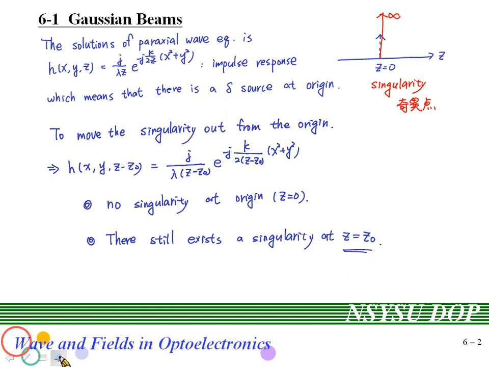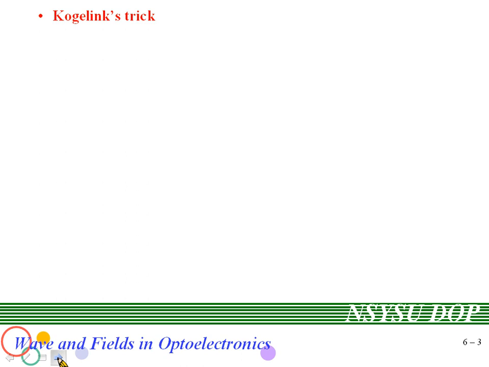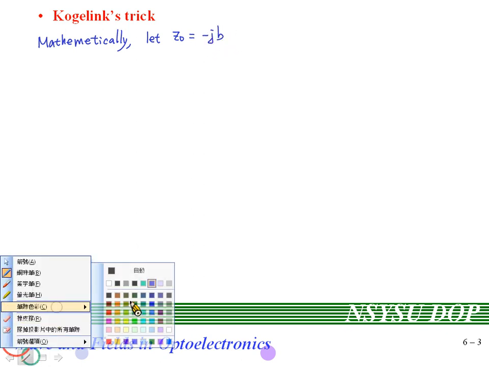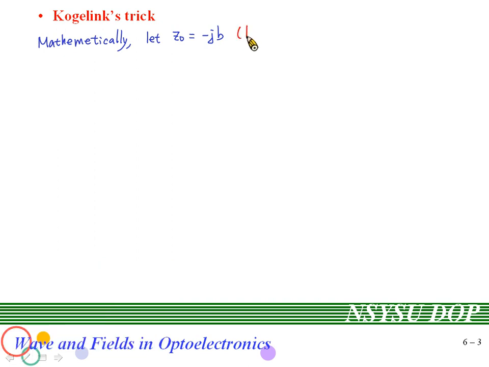And then some guy came up with a very genius trick. Mathematically, we can let z0 be expressed as minus jb, in which b should be a real number.